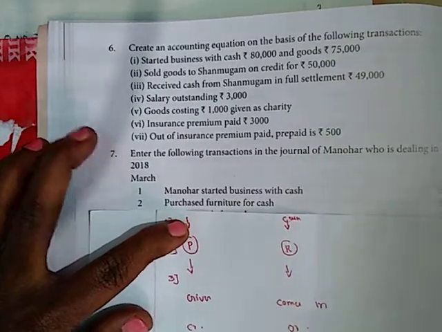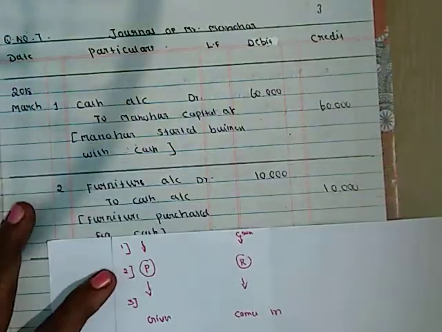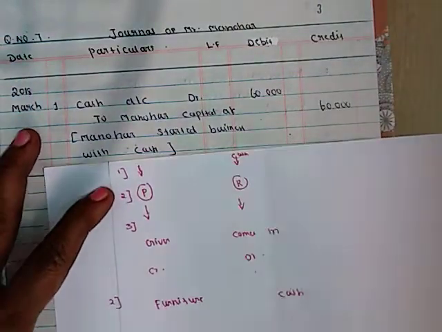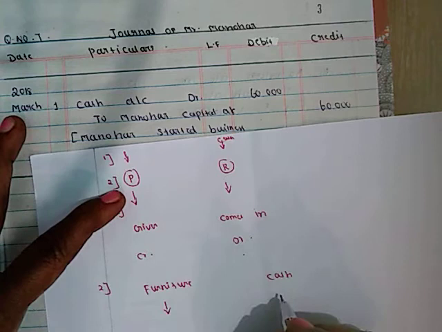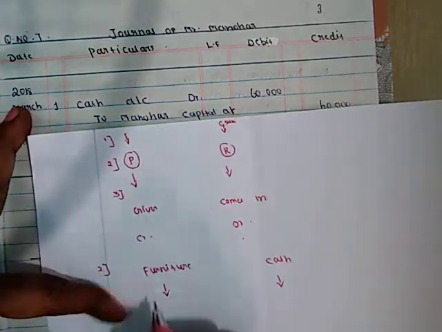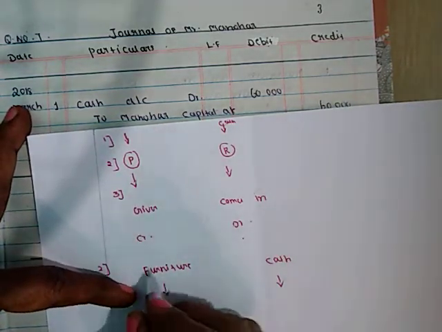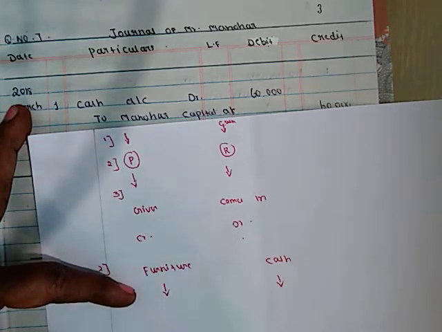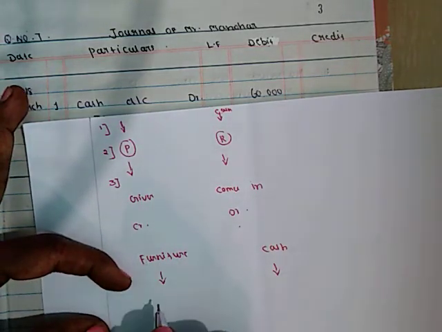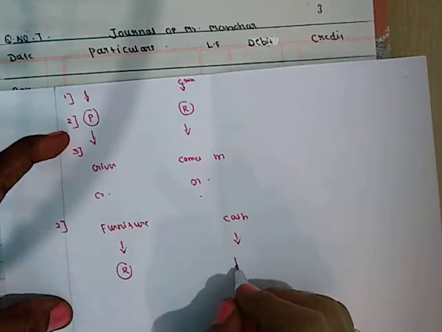So the first step is over. Next, classify. Furniture is an asset account, so it is a real account. And cash is also an asset, so it is also a real account.